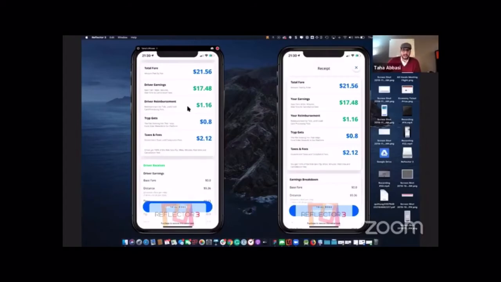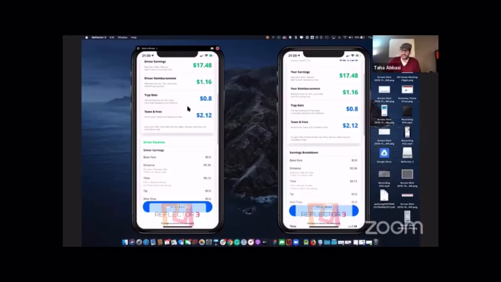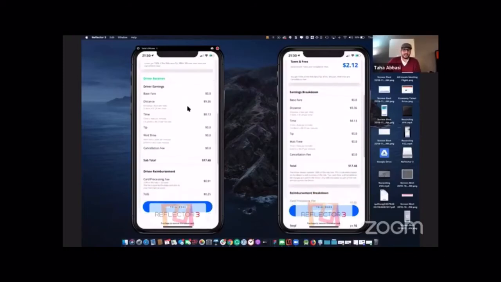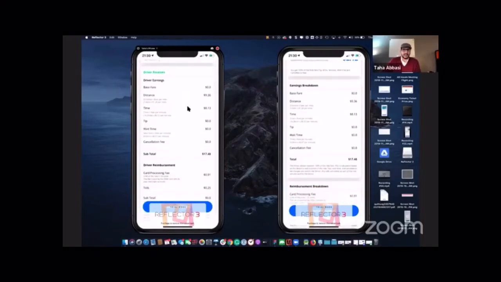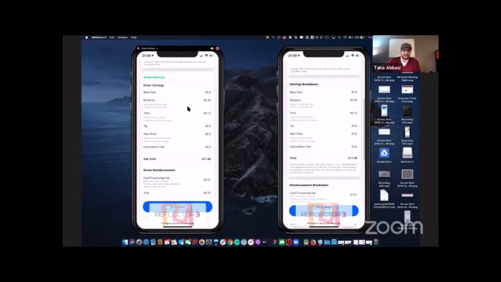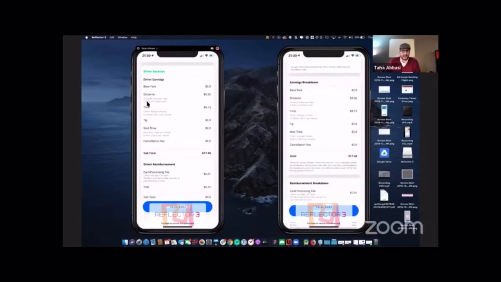Then if you go down below, there's taxes and fees, and we explain a high-level summary of, hey, here's what the taxes and fees are. But what's really cool is we don't leave it there. We give you a detailed breakdown. So for the driver on the right side, we have an earnings breakdown. And on the rider app, we show them what the driver earnings are. So in New York, there's no base fare for us. We show both the driver and rider exactly how many miles the ride was and what the per mile rate was. In New York, it's $1.26. If you multiply these two, you get this amount. Super transparent.